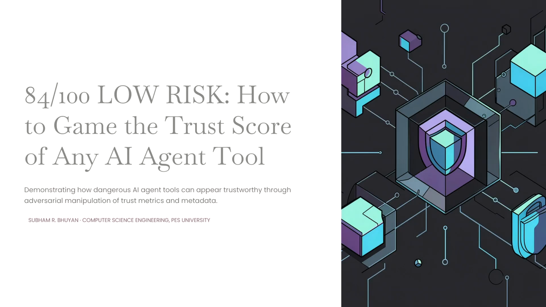Modern AI agents increasingly rely on plug-in ecosystems such as the Model Context Protocol, or MCP, to interact with files, development environments, and external services. Before a tool is even executed, both AI models and human reviewers typically rely on lightweight trust signals to decide whether that tool should be used. My research asks a simple question. What happens if those trust signals themselves become the attack surface?